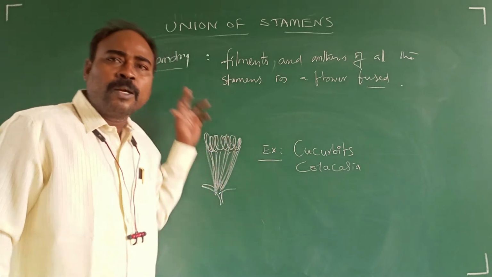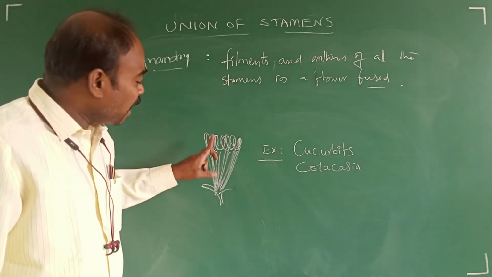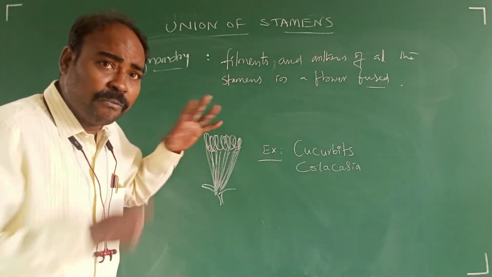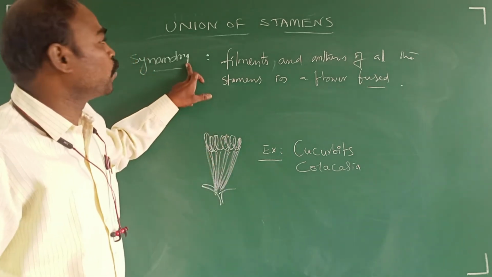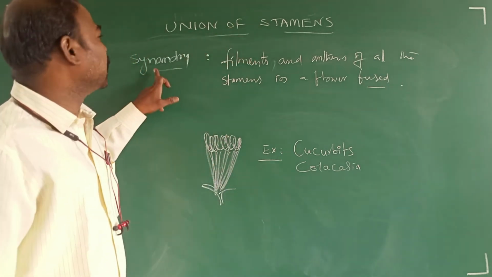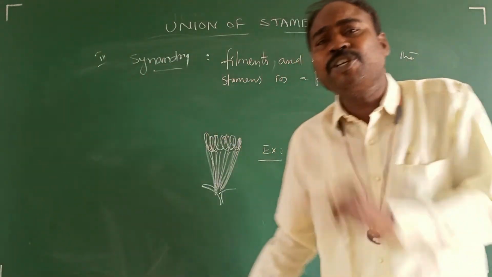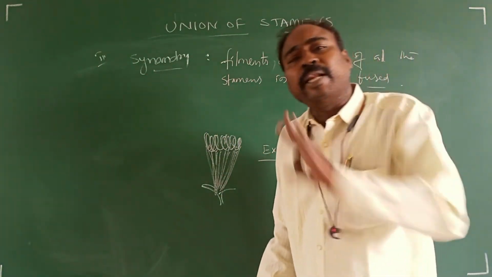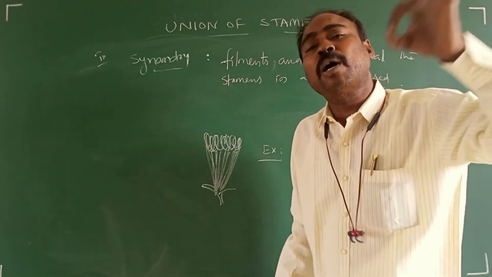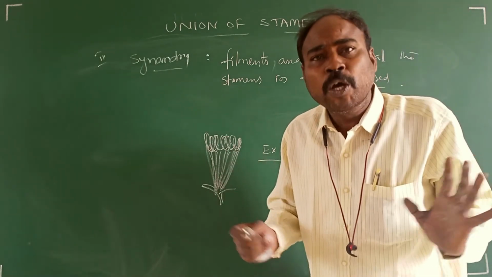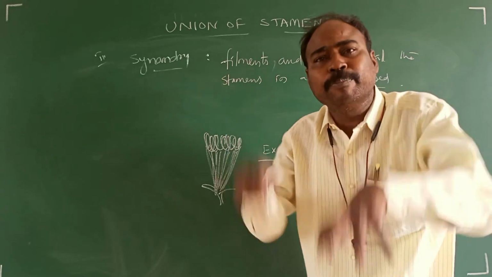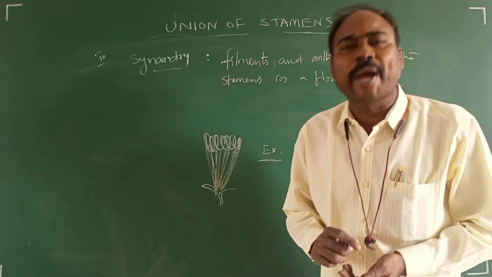It means both filaments and lobes in a flower fuse together. Such a union is called synandrous. So synandrous, syngenesious and adelphous, these three are considered as cohesion of stamens. What is cohesion? Union of stamens among themselves in a flower is called cohesion.